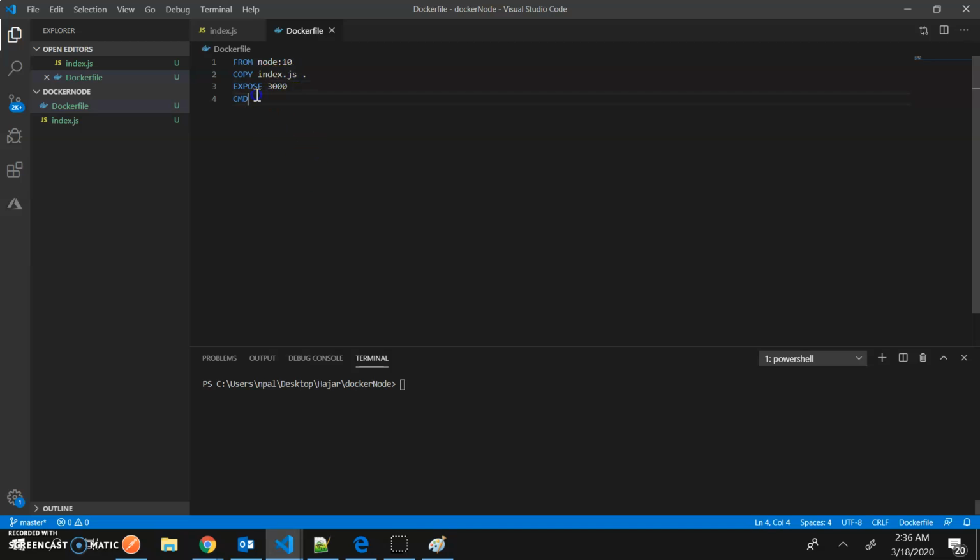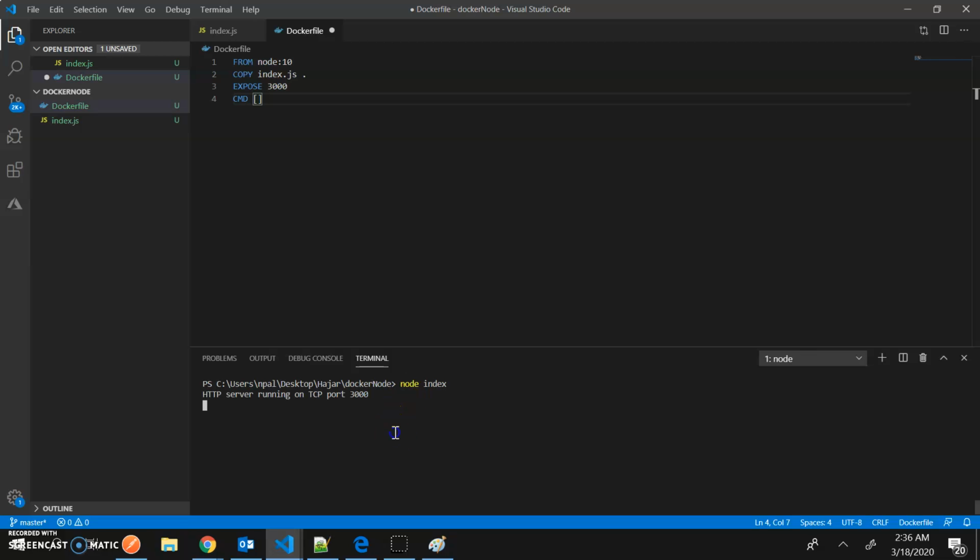Okay, so now my basic computer is downloaded and installed. Then I copied my file over there, and then I exposed a port number so that I can communicate with the outside world from that small computer. And then I obviously have to run this part, node index.